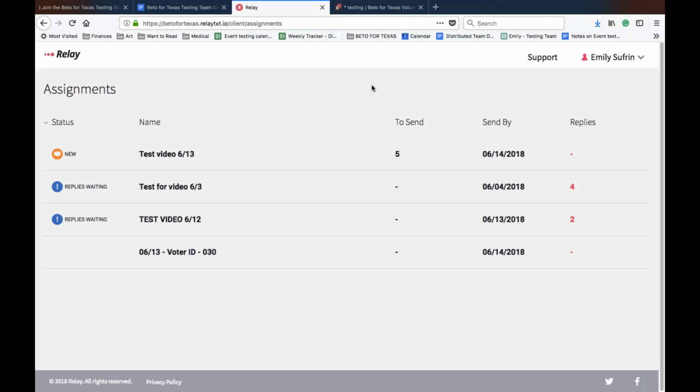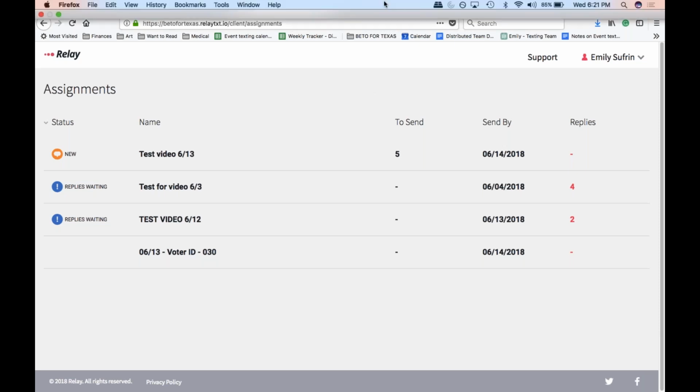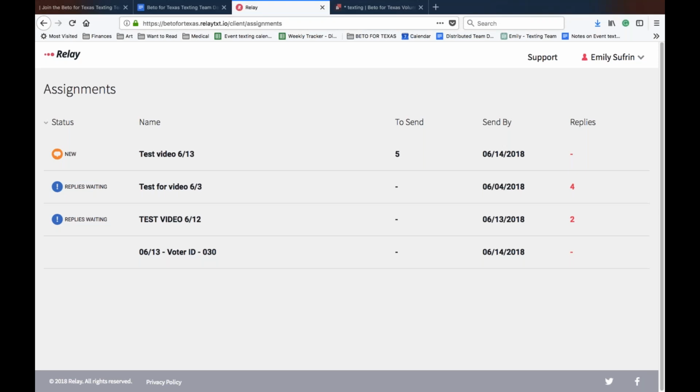Central Time. And if you're assigned texts, an email will be sent to you with a notification of your new assignment. Additionally, back on Slack in the texting channel, you'll see a channel post from the staff team manager that says texts are live. You will have until 8 p.m. Central Time to send your messages and respond to them.